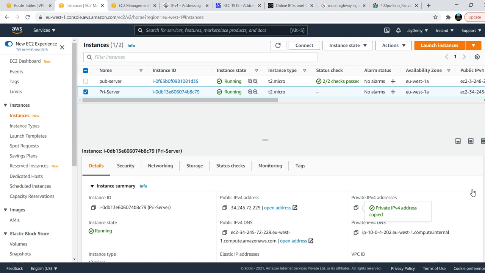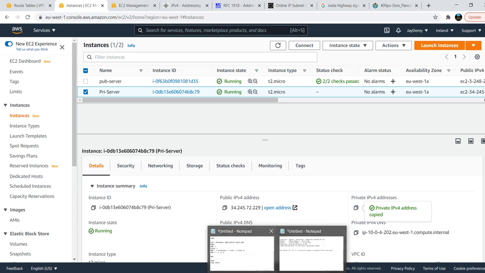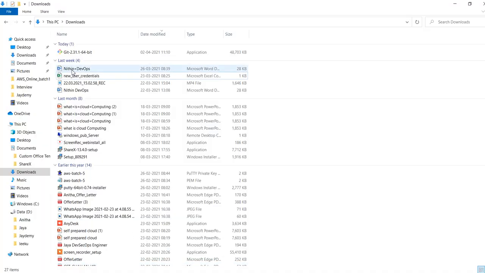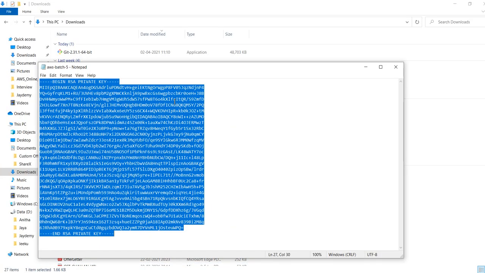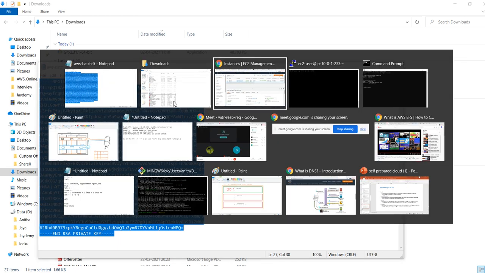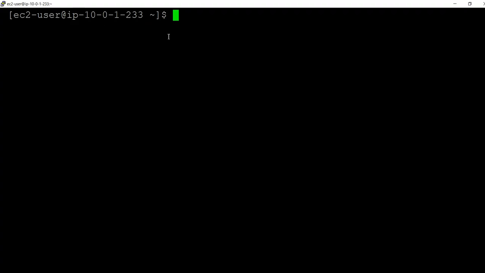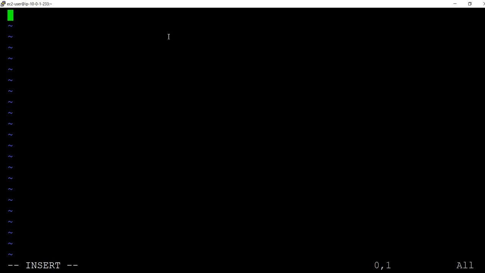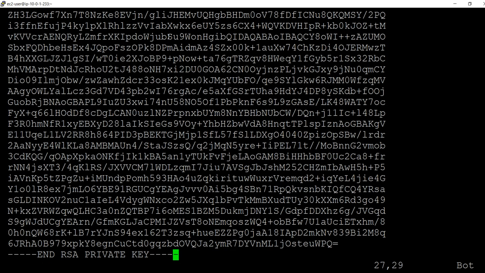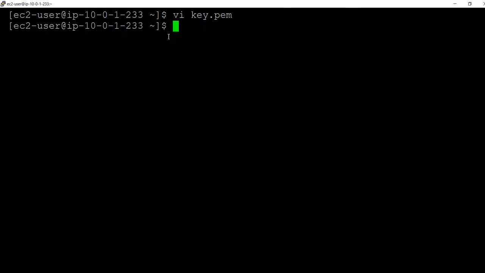Now I want to connect with this. How can I connect? So go to the downloads, this is my key pair, right? Control A, copy. I will explain this and all while we are discussing. So vi key pair, key.pem, just enter, insert, paste this key, escape, :wq.